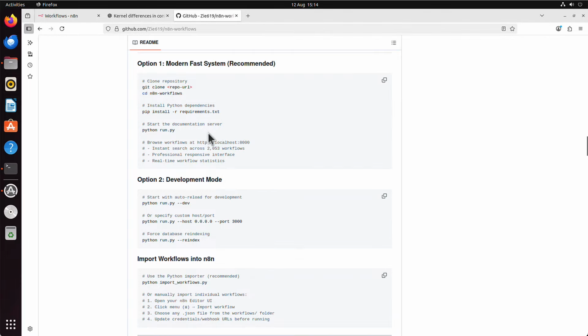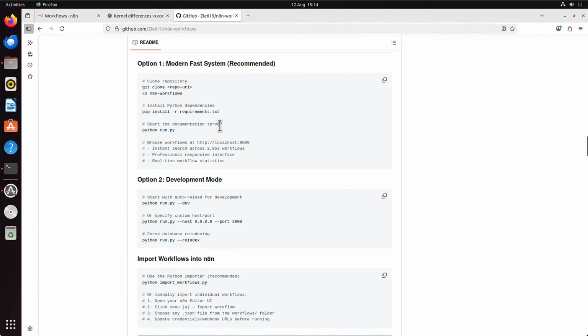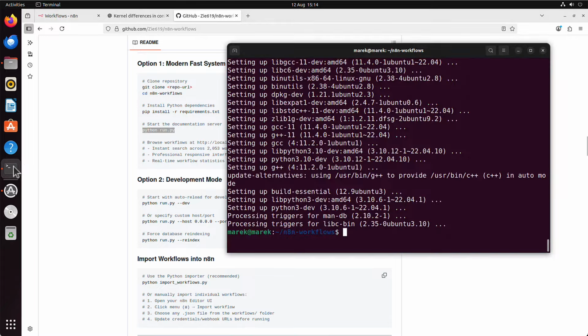And now it says, start the documentation server. It's really interesting. Let's see what it is. I have no idea, to be honest. But this is my test server anyways. I can't break it. Even if I break anything here, it doesn't really matter. The good thing about GitHub or GitLab or other remote repositories is that you can see exactly what is in those files before you download them. But here, this is my test server, so I will run this command.